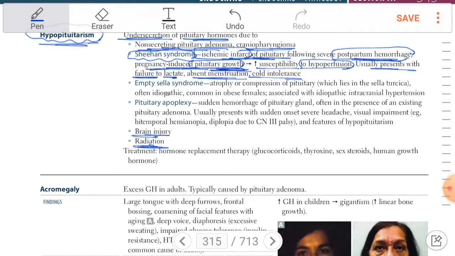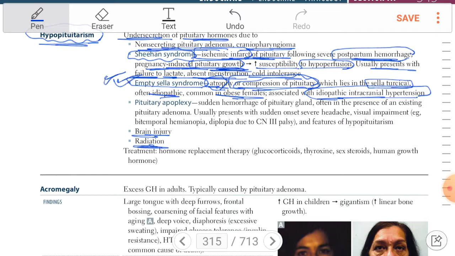The second one is called empty sella syndrome. It's atrophy or compression of the pituitary, which will lie in the sella turcica. So there is atrophy or compression of the pituitary. It's called empty sella syndrome. It's idiopathic and common in obese females. Due to idiopathic intracranial hypertension, leading to compression of the pituitary, leading to empty sella syndrome.